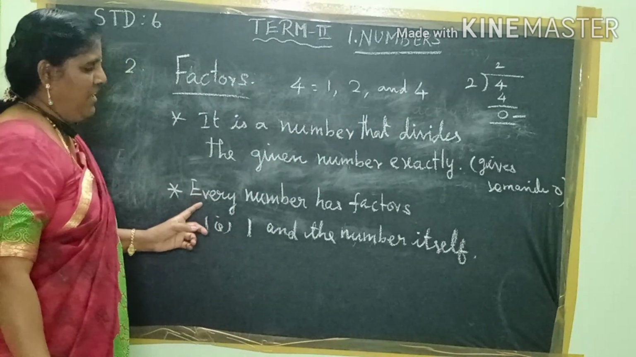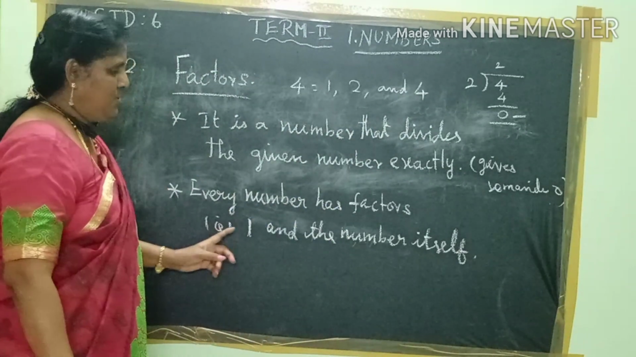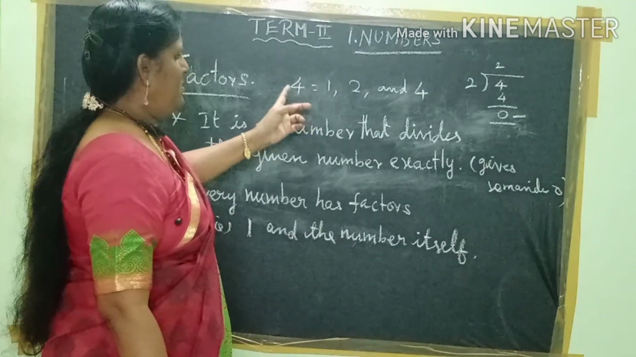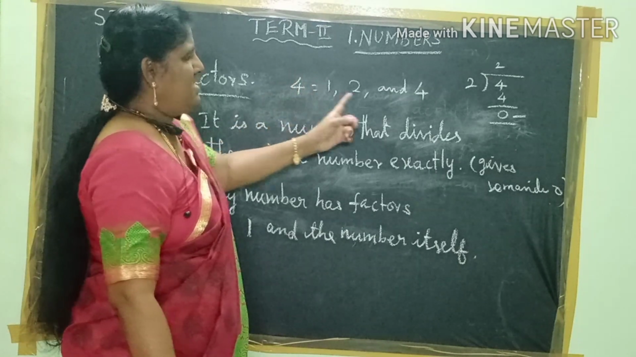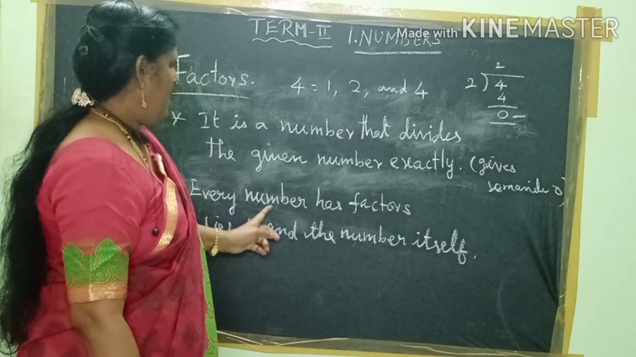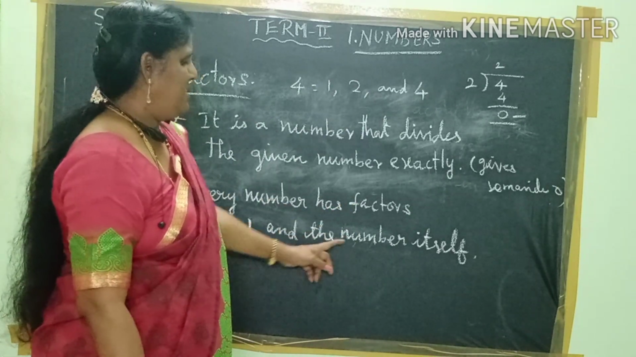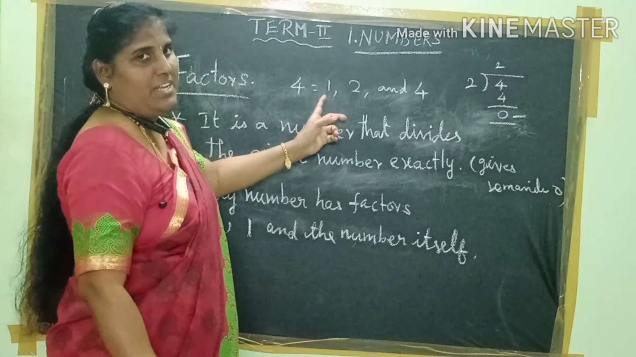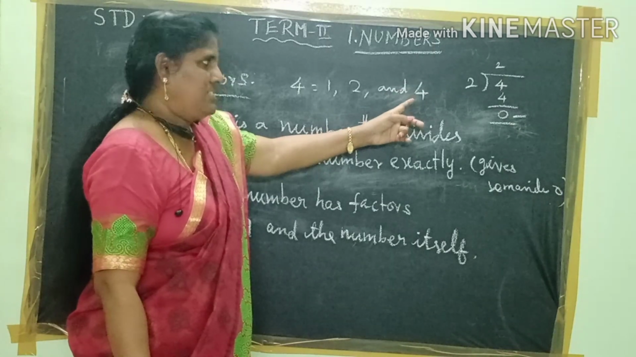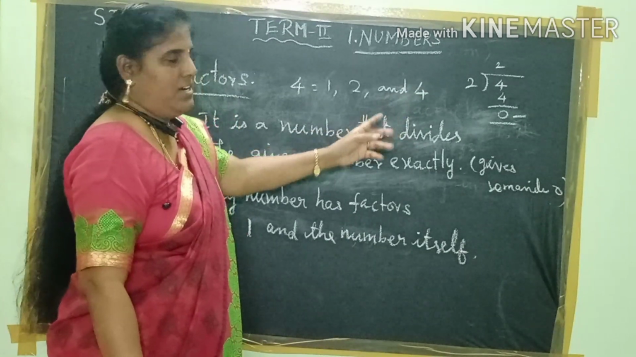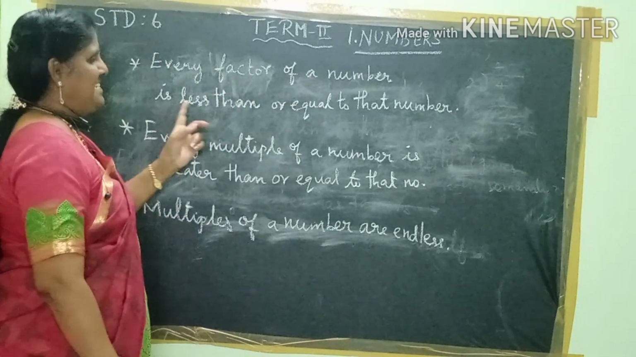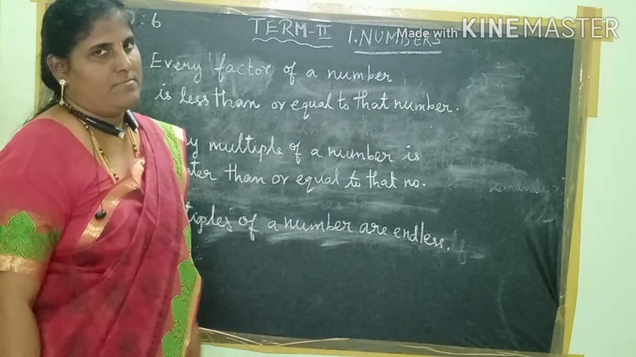Next, every number has 1 and the number itself as factors. See the example: 4 is a number, and its factors are 1, 2 and 4. So for the second reason, every number has 1 and the number itself as factors. Next, the third one: every factor of a number is less than or equal to that number.